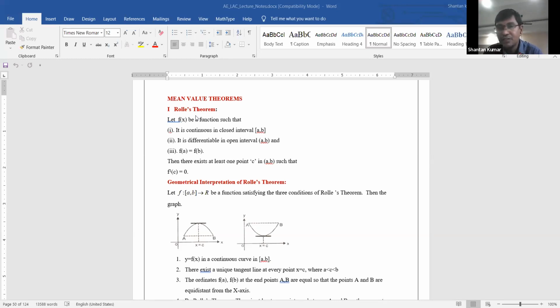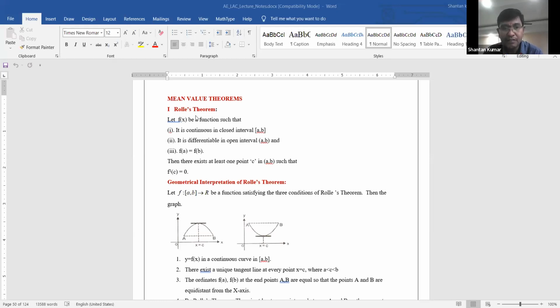And again similarly, f of a is equal to f of b is also a condition, then there exists c belongs to one point, that is c in between a comma b, such that f dash of c is equal to 0. And again, if you want clarification regarding the geometrical interpretation of Rolle's theorem, you are going to observe that based on the three conditions I mentioned, it is continuous and differentiable and f of a is equal to f of b, you need to observe.